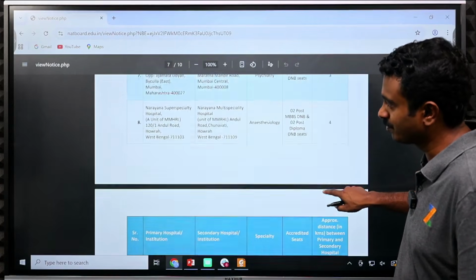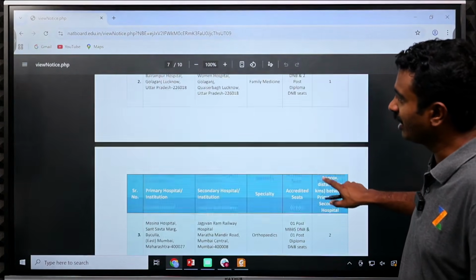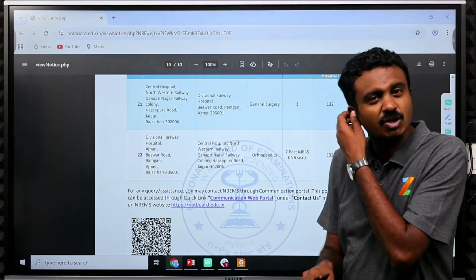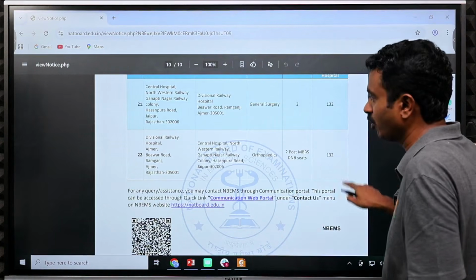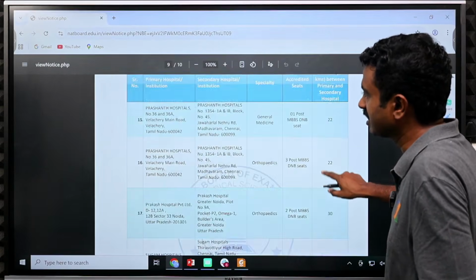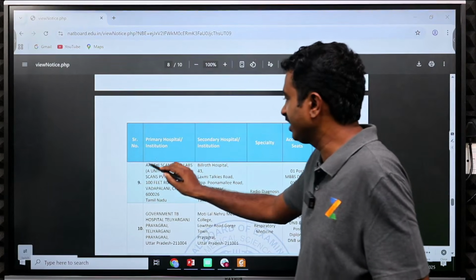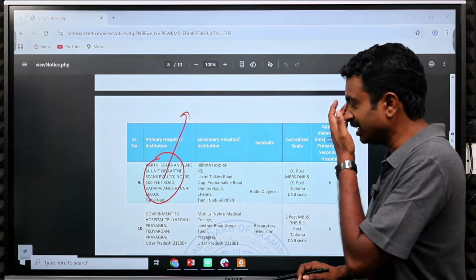If you go to this particular notification, we'll put up the link. You will see the complete list, around 22 institutes which offer joint programs. Let us take the example of one particular hospital which existed earlier itself. Let us say we take Aarti. Aarti Scans and Labs is basically an imaging center.